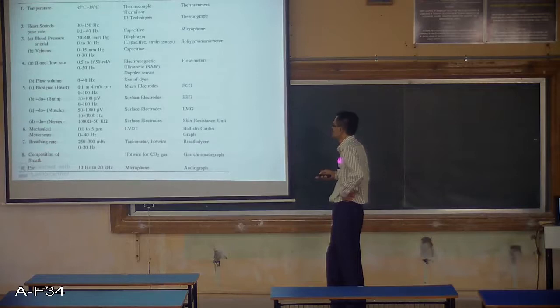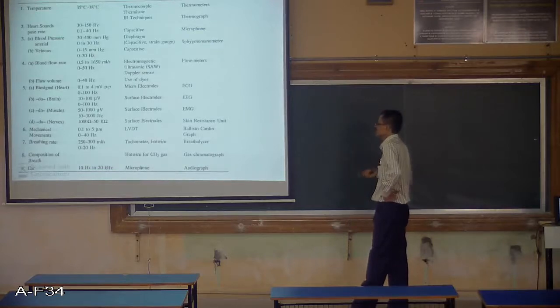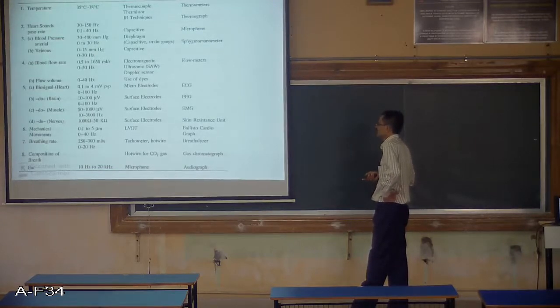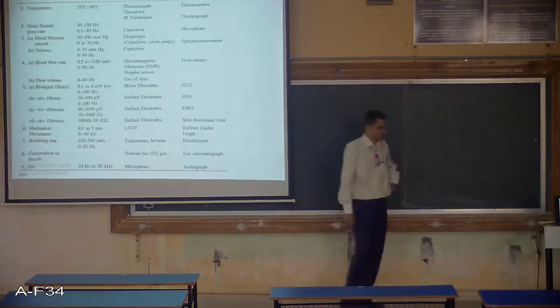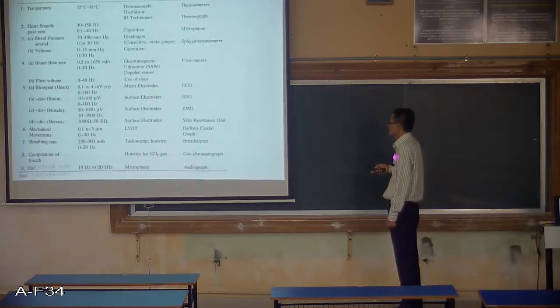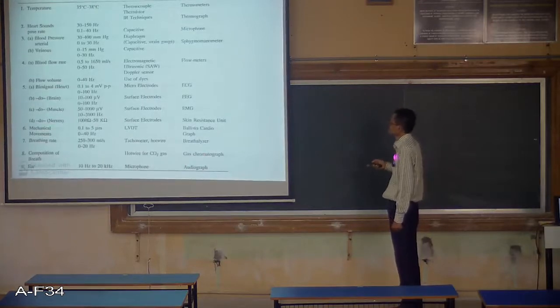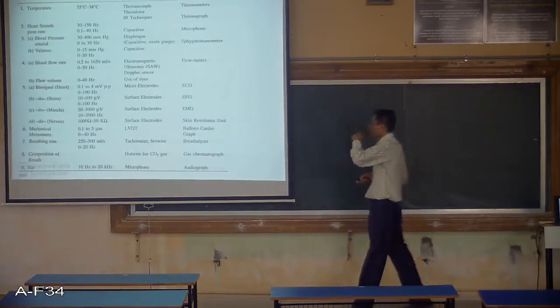Composition of breath. This composition of breath is nothing but whatever exhaust you leave out from the lungs, that exhaust is measured by using certain sensors. So hot wire for CO2, gas chromatography, then ear, microphone and audiograph. How the ear is functioning, whether it is functioning properly or not, whether it is taking proper signals or not, this is all done by using audiograph. So these are different instruments which are used for measuring the mechanical or physical parameters related to the human body.